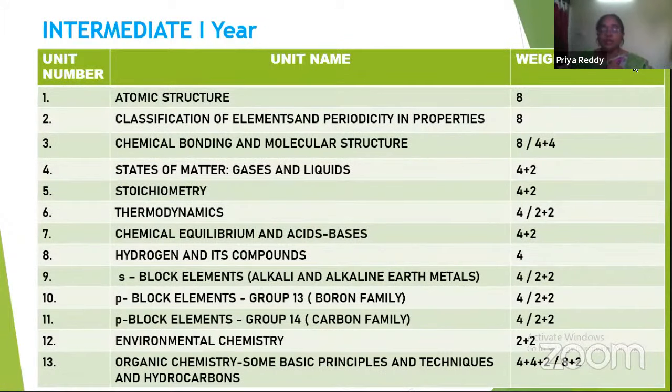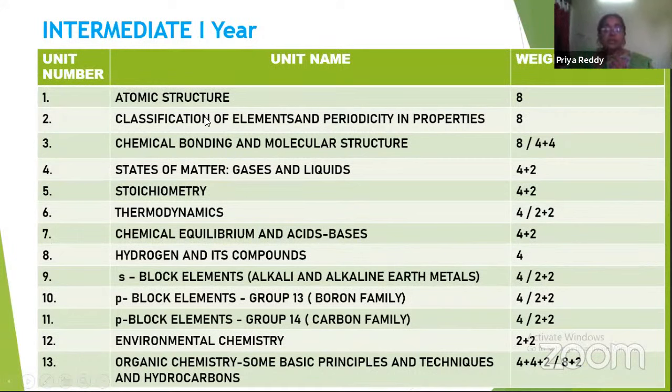And what is the weightage of these units? Okay, coming to the intermediate first year units weightage. The first unit, atomic structure, will have one 8-mark question.